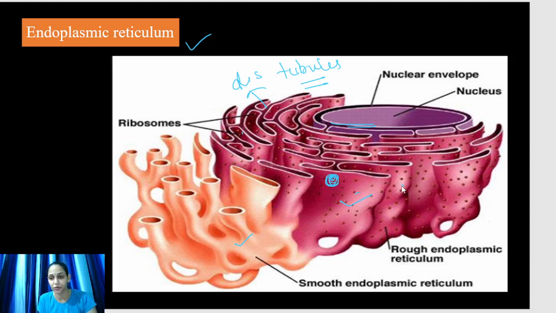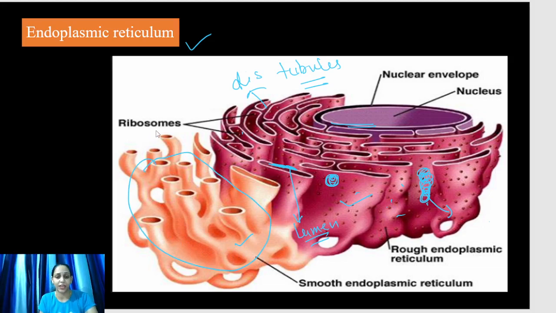These are the ribosomes. And the area inside the discs or tubules is known as the lumen. This is the internal lumen, the luminal area, and this is the external, also called the cytoplasmic area. And this is the smooth endoplasmic reticulum.